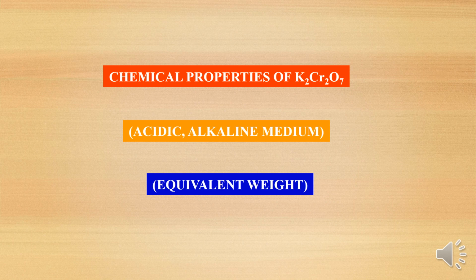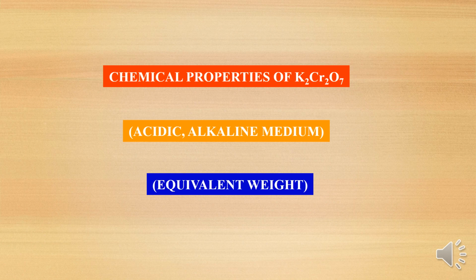Next one, chemical properties of potassium dichromate. That is, we will study the properties in acidic medium and alkaline medium. What happens in acidic medium, and what happens in alkaline medium? Mainly in acidic medium, potassium dichromate will act as an oxidizing agent. Here we are studying oxidation reactions, and in that, reduction also takes place.